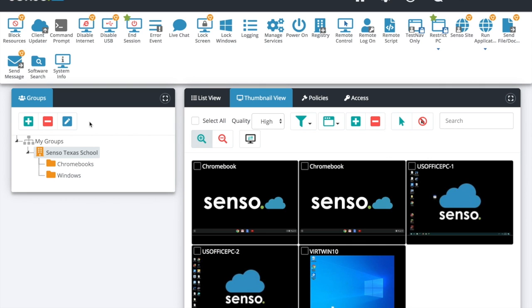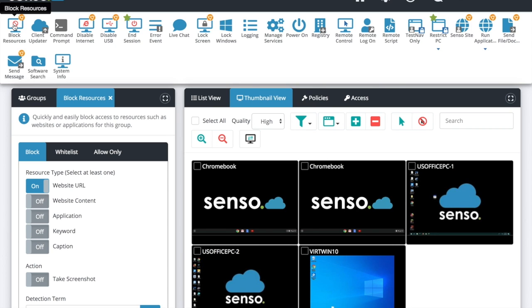So let's jump into the tools that we're going to talk about today for network management. Now, again, I have block resources open up here for us to look at, but we're going to take a deeper dive into that in part 4, online safeguarding, again on Thursday, August 22nd. Make sure you're there for that one.